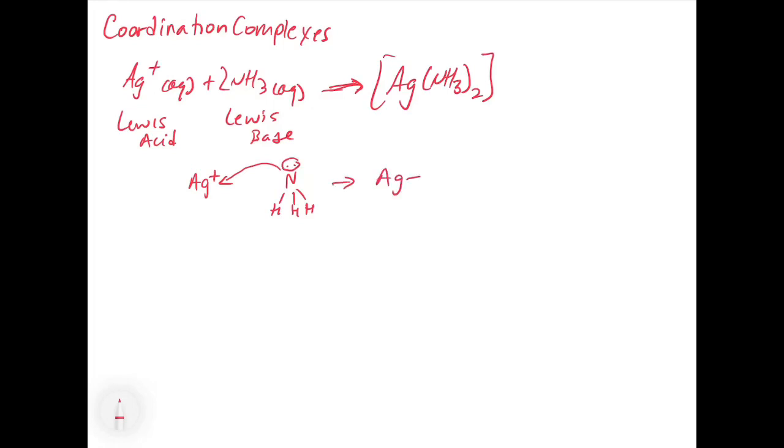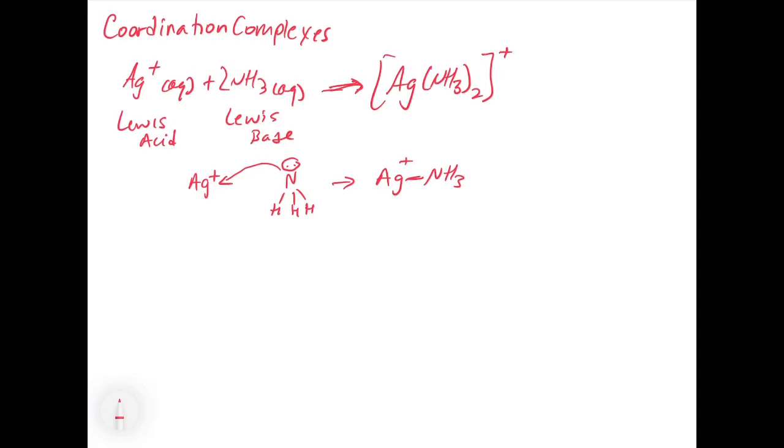So the Ag-NH3 bond that's formed comes from the electrons that were on the NH3. The resulting complexes can be cations, like this one, they can be anions, or they can be neutral complexes. So you can wind up having a coordination complex that is any one of those three.